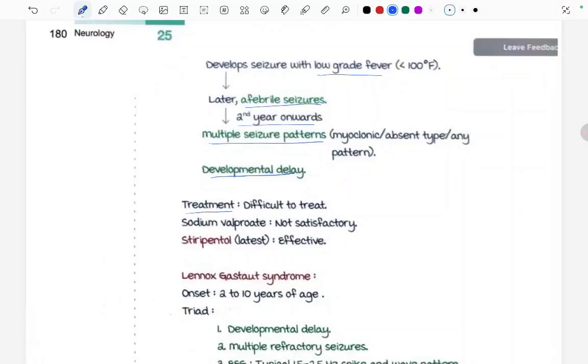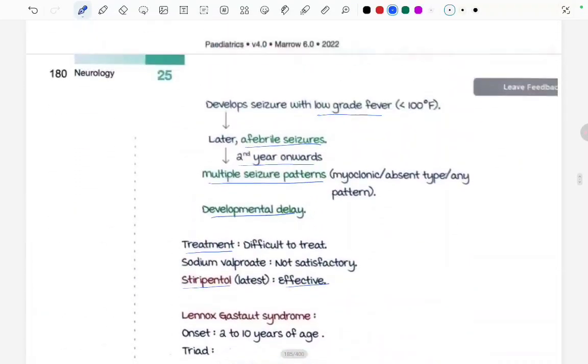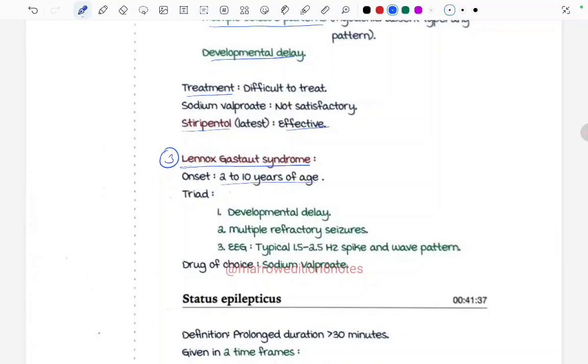Fine. We saw the second syndrome, Dravet syndrome, which started off as a febrile seizure, later continued to afebrile seizure, and then finally developmental delay and multiple seizure patterns. Next that we are going to read about is Lennox-Gastaut syndrome. Onset is in the 2 to 10 years of age. There will be developmental delay, multiple refractory seizures, and on EEG there will be a 1.5 to 2.5 Hz spike and wave pattern, and drug of choice is again sodium valproate.